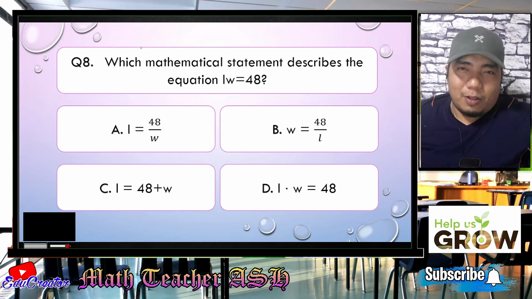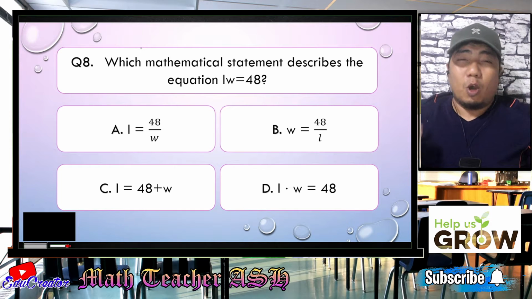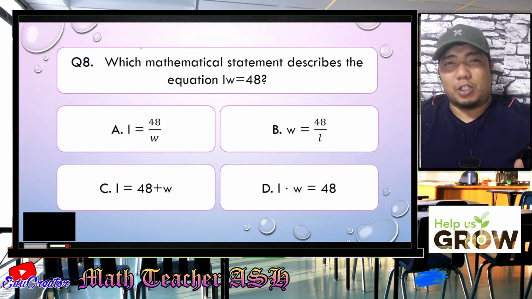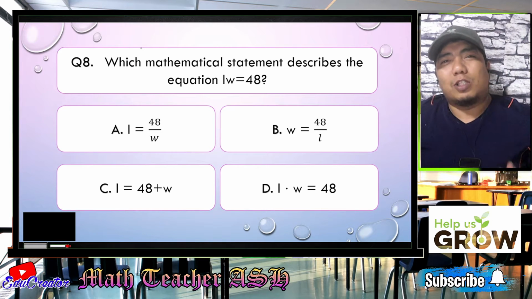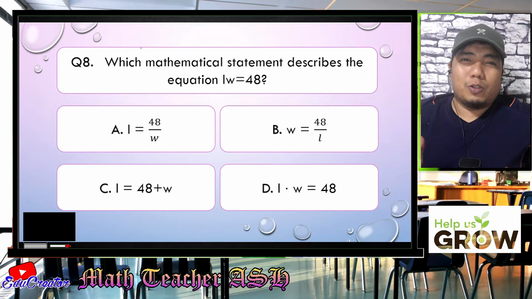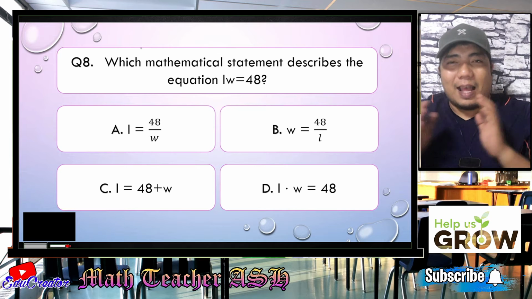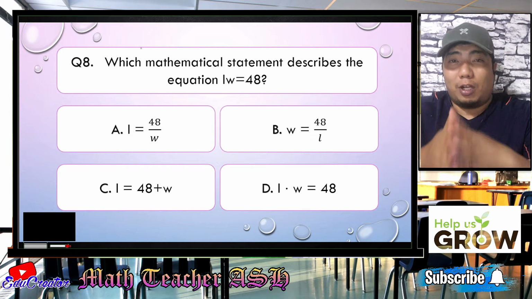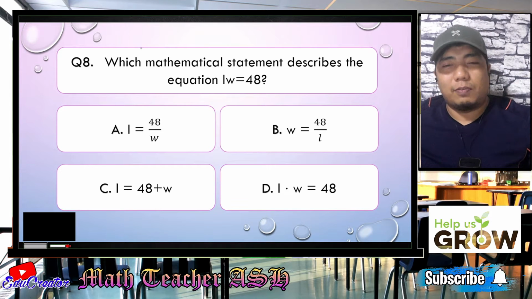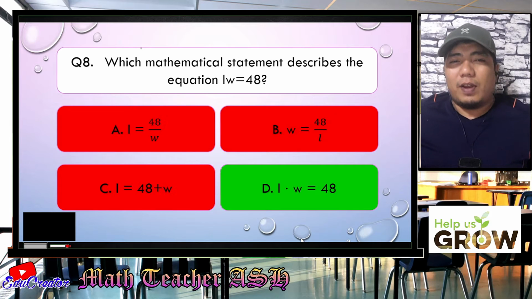Alright, math learners, this question is one of the easiest questions because it just pertains to the process that we will be doing if we have an equation LW is equal to 48. Now, if that is the case, my dear math learners, when two variables are beside each other, that is multiplication. So therefore, that means L times W is equal to 48, and that is letter D. Alright. Easy, right? Very easy, my dear math learners.